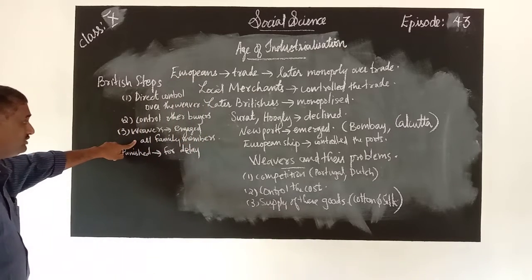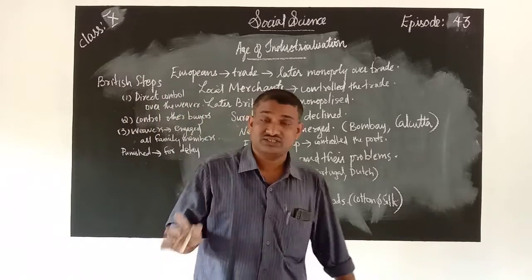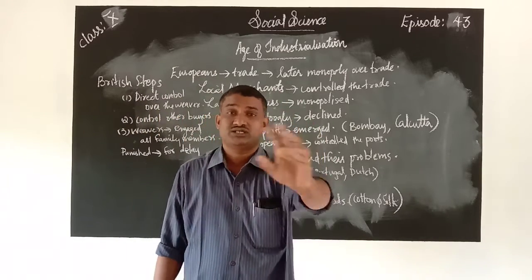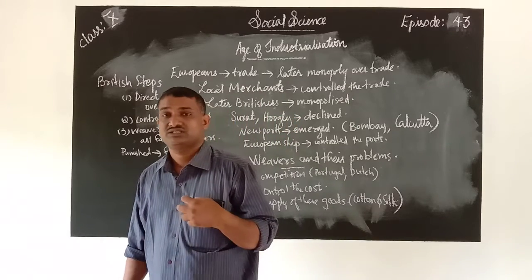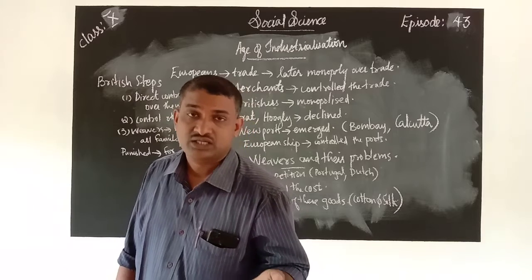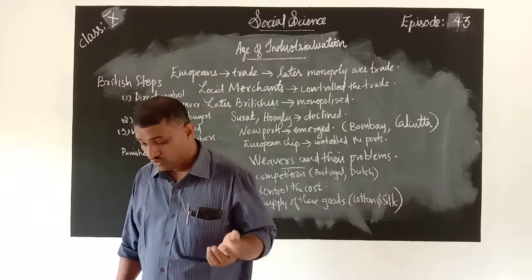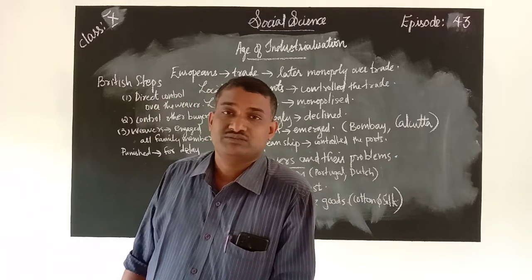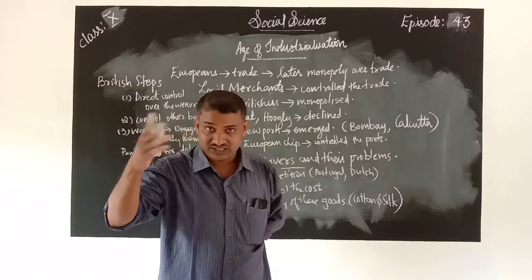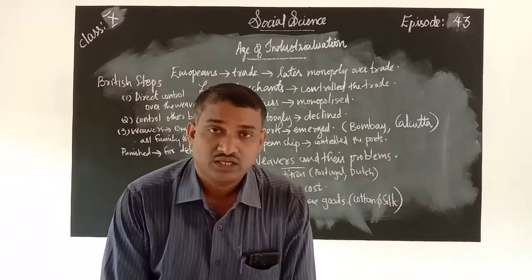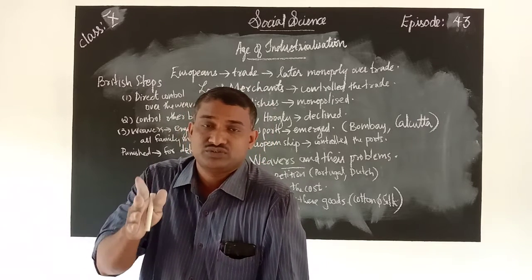Next, you know that the weavers made agreements with the zamindars. Not only the zamindars, they also made agreements with the local traders, and even with the British. Why? Because they borrowed money from these people. Especially the British gave advance money to the farmers.